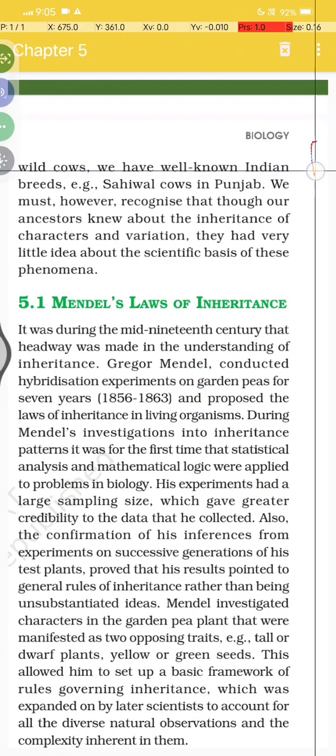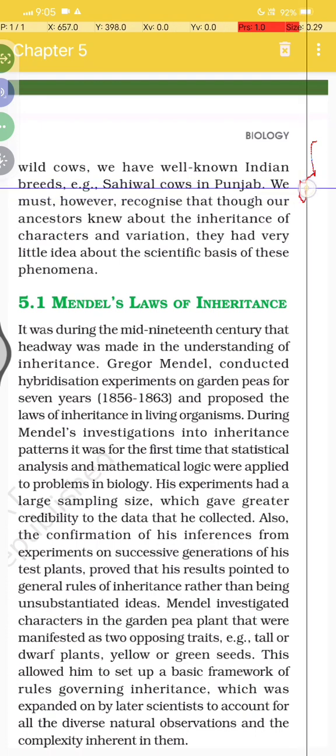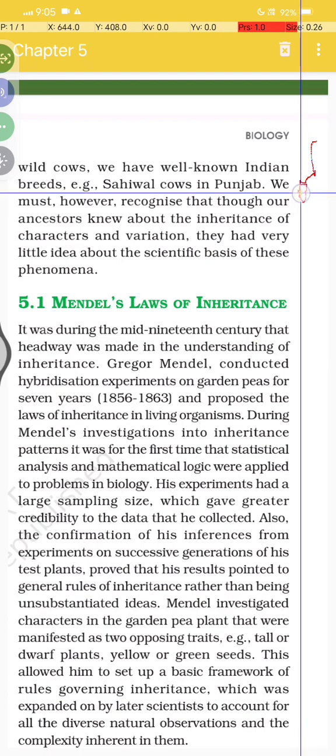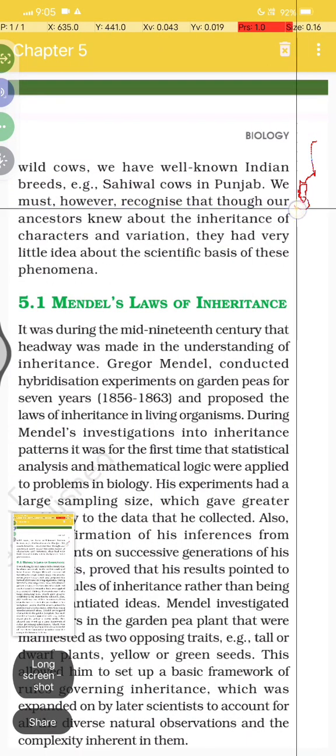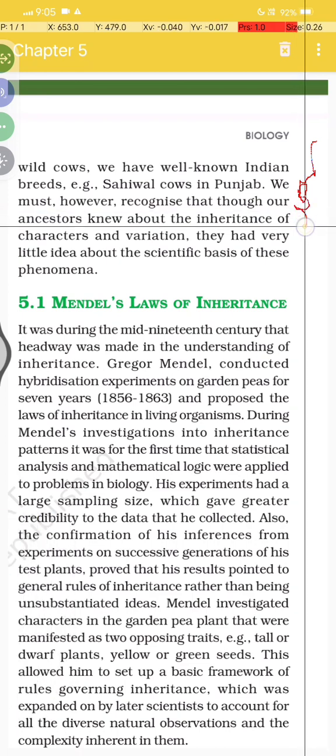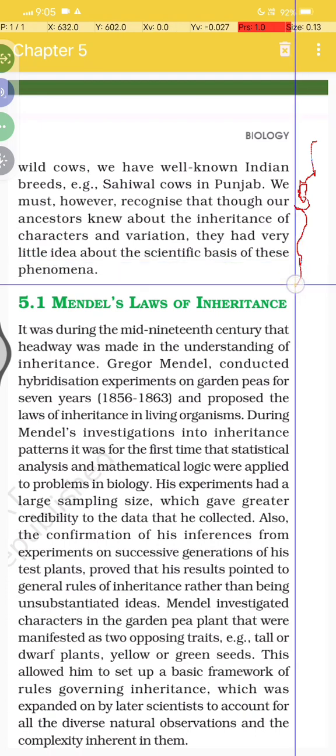Wild cow and wild cow, we also have well known Indian breeds, for example Sahiwal cow in Punjab. साहिवाल काउ है जो पंजाब में रहता है. And we must however recognize that though our ancestors knew about the inheritance of characters and the variation, they had very little idea of the scientific basis of these phenomena.